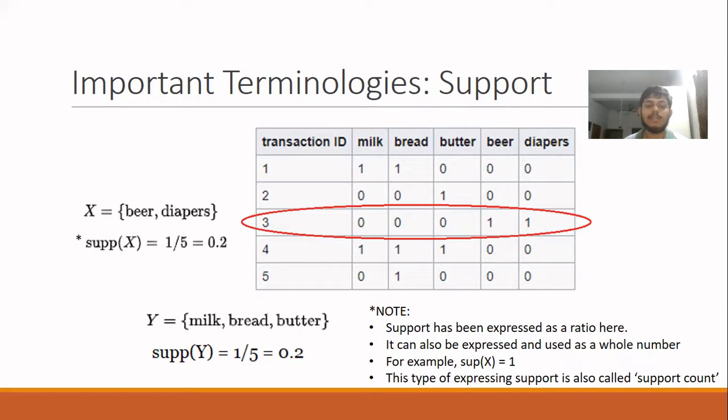Similarly for the item set milk, bread and butter. Here in the examples, support has been expressed as a ratio. It can also be expressed as a whole number. That is just the number of occurrences of the item set, in which case it would be the numerator only.